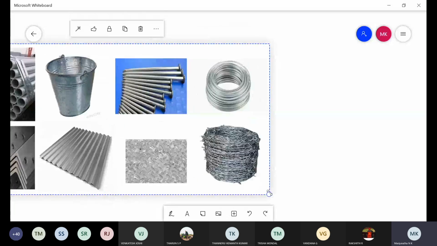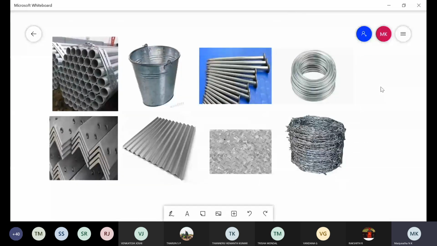See, these are some applications of the galvanized process. Here, this is an iron bucket which is coated with zinc metal. Here is another one, nails. And these are some iron wires and iron sheets. These metals are made of iron, but on the surface of the iron there is a coating of zinc metal, to prevent the corrosion of the iron.